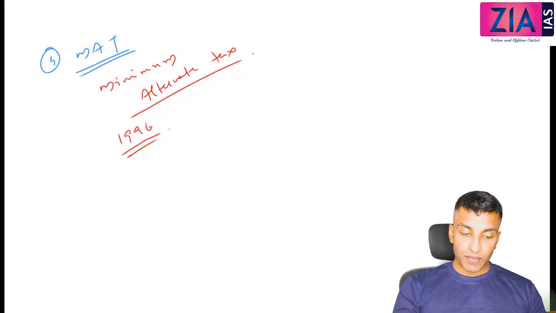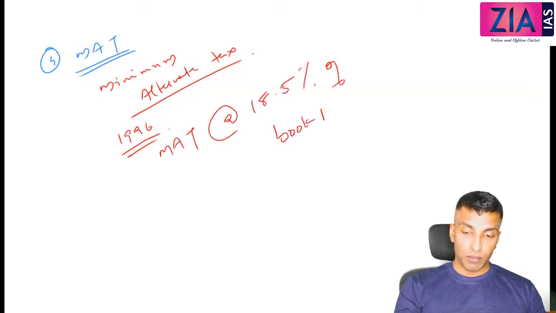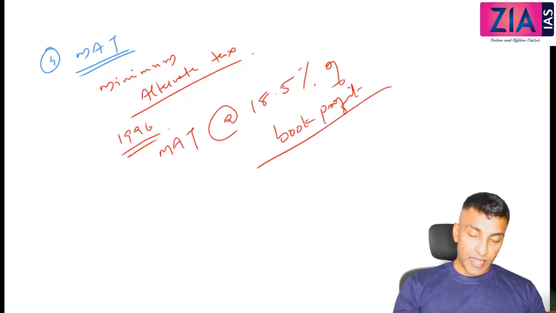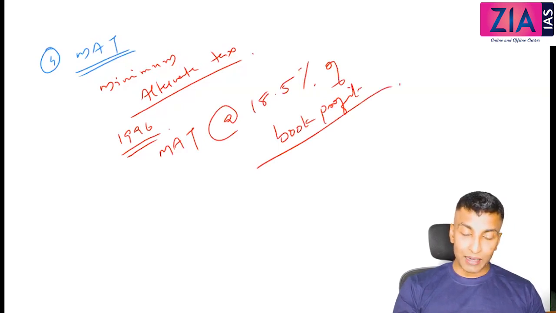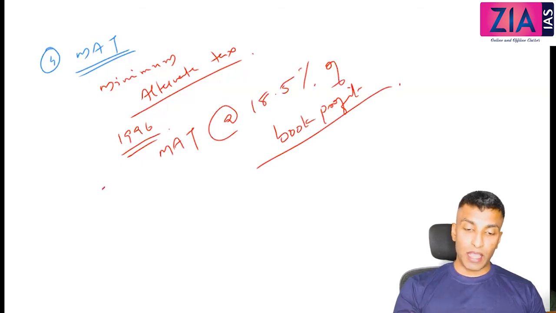Such firms have to pay MAT, minimum alternate tax, at 18.5 percentage of book profit. I'll explain this. Okay, so what I'm saying is it is imposed on those firms whose taxable income is less than certain percentage of their book profit. So your book profit is high, but when it comes to the taxable income, it is very low than a particular percentage. In those cases, you have to pay MAT.